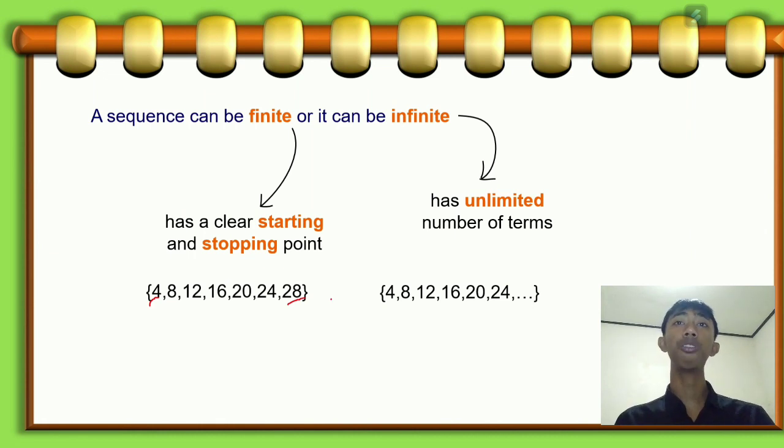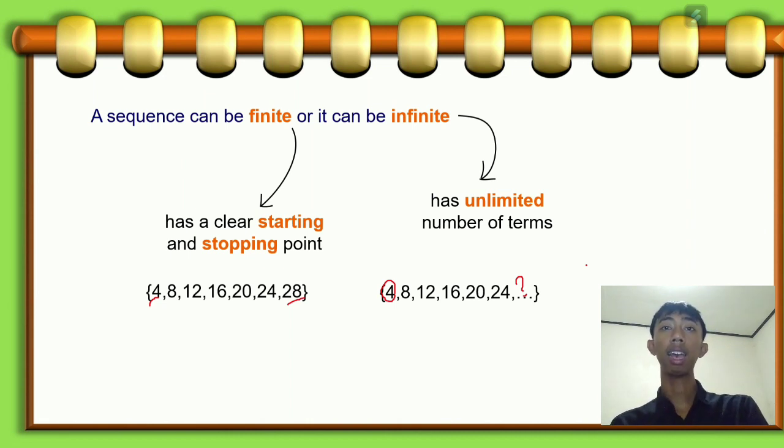Then, what does an infinite sequence mean? An infinite sequence is an endless progression of discrete numbers. A sequence has a clear starting point and is written in a definite order. An infinite sequence may include all the numbers of a particular set. We can say it has an unlimited number of terms. For example, the sequence 4, 8, 12, 16, 20, 24, and so on. This sequence has unlimited terms.